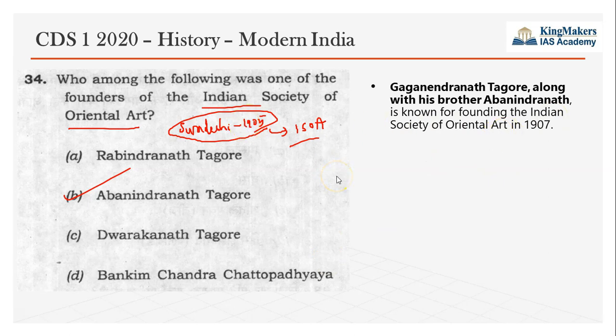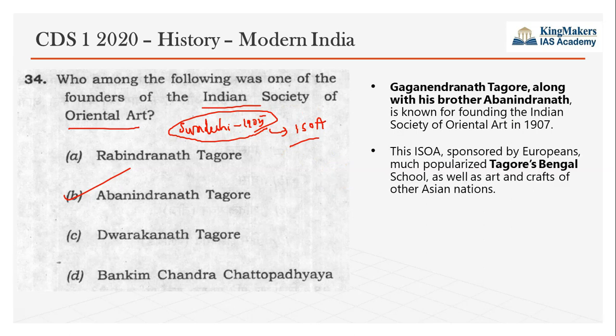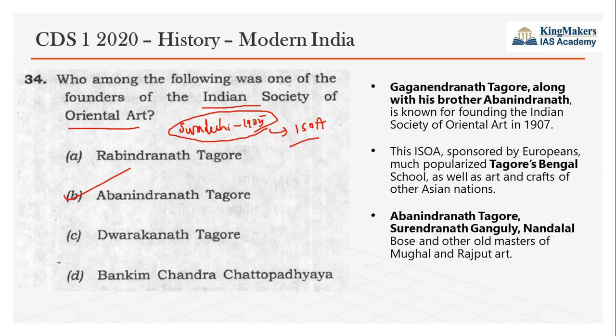In Swadeshi movement, we decided to boycott all the foreign things and to support all the Swadeshi things. Indian Society of Oriental Art was sponsored by Europeans and much popularized as Tagore's Bengal School. It is also called Bengal School of Art. Shantiniketan School of Art is also part of this only. Abhendranath Tagore, Surendranath Ganguly and Nandalal Bose were some of the prominent artists of this school. This society also ran a journal called Rupam, which we have to remember.